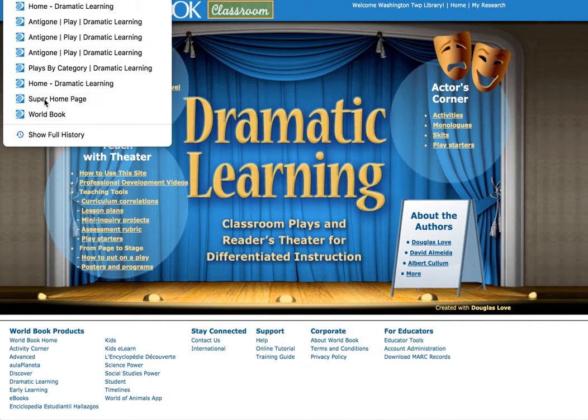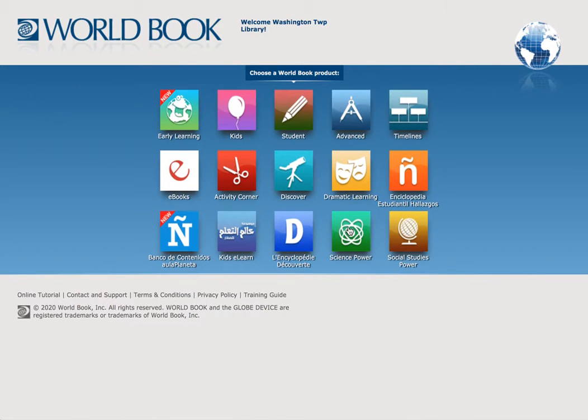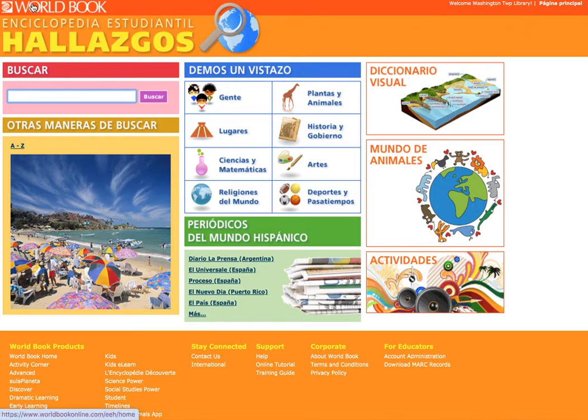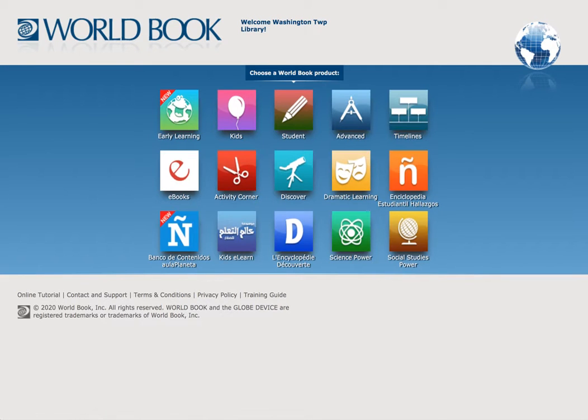Back on our super home page, we're going to go ahead and look at Science Power. And yes, there are encyclopedia pages that are available in other languages, and they take you to websites that are similar to what I am already showing you, but it helps you out. If you have multilingual students, please direct them to this website. It will help them, and that way they also have the same resources at their fingertips. So we're going to go to Science Power.